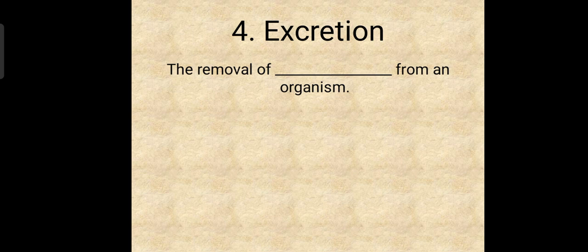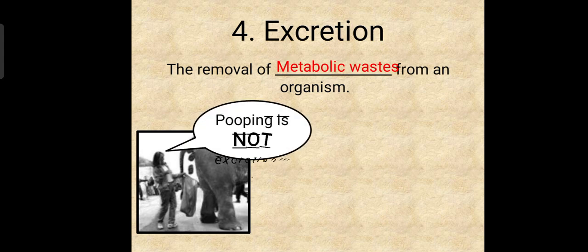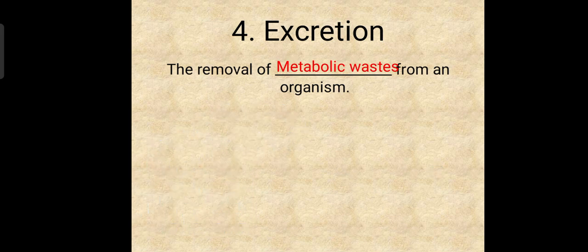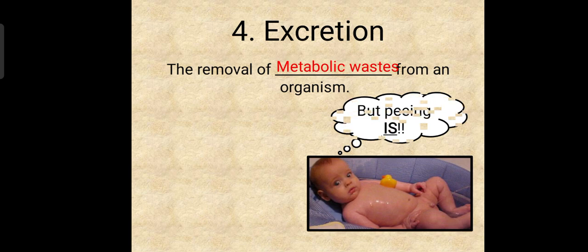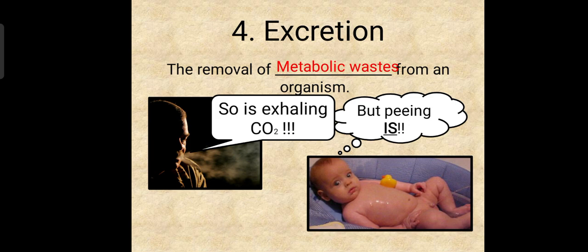Excretion is the removal of dash from an organism. Usually we see removal of metabolic waste products from an organism. Then you can see this picture. Pooping is not excretion. That's a question. What is it? Pooping is simply loss of undigested food. But peeing is. Why? Because it involves getting rid of waste products of metabolism.